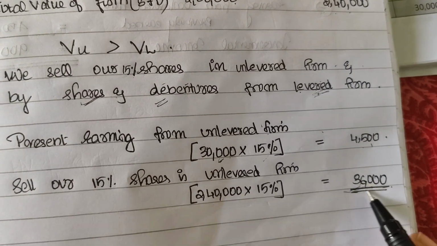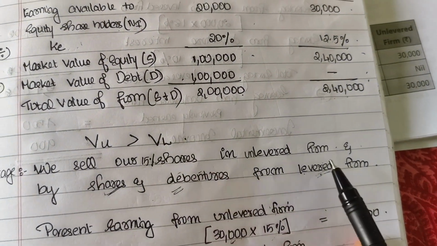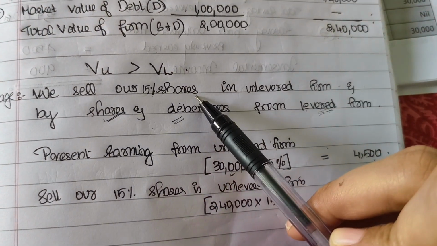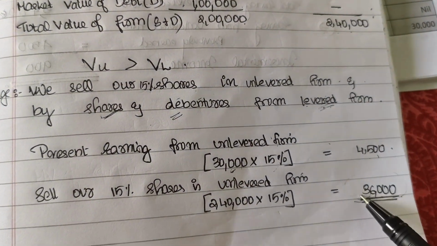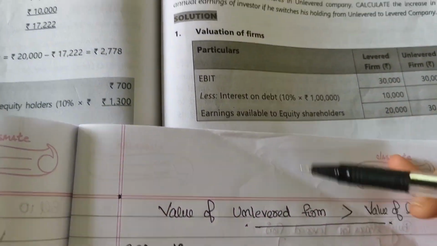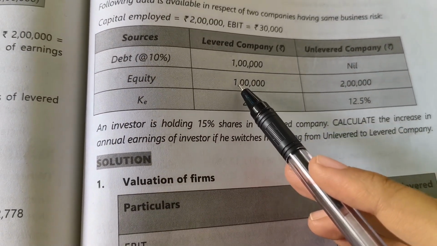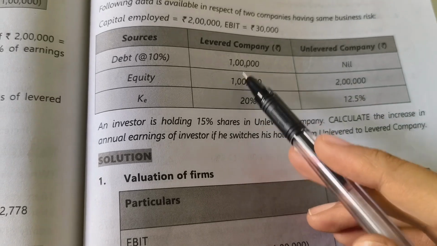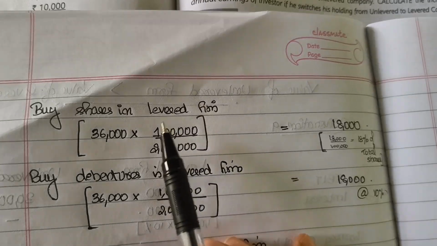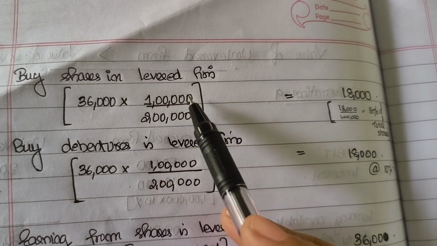So we have 36,000 to buy what? To buy shares and debentures from levered firm. So how will we divide the amount between shares and debentures to buy from levered firm? How will we divide the 36,000? We will divide it in the ratio of the equity and debentures in the levered firm. So we will divide it in this ratio. Let's see. Buy shares in levered firm. That is, we have 36,000 and we need to divide it in the ratio of the shares in levered firm.